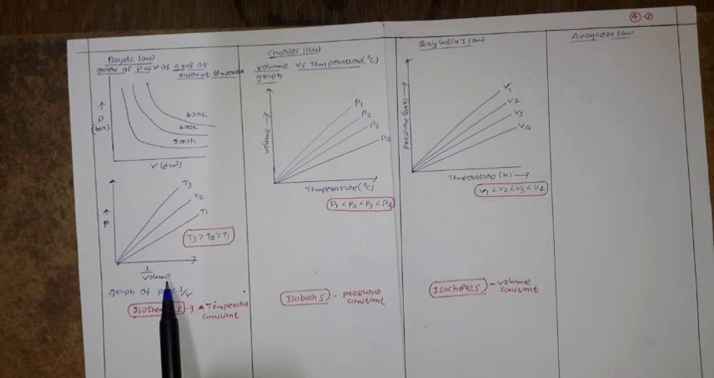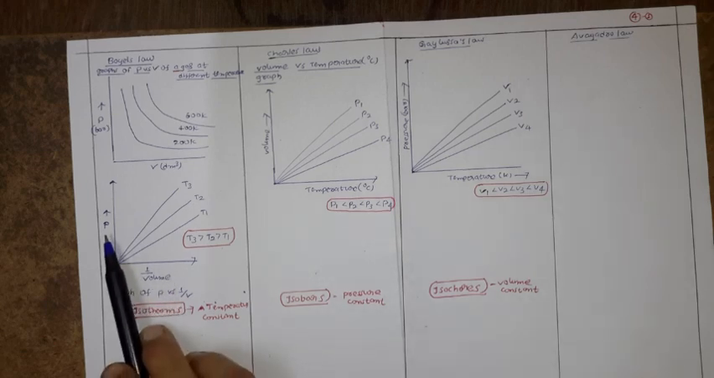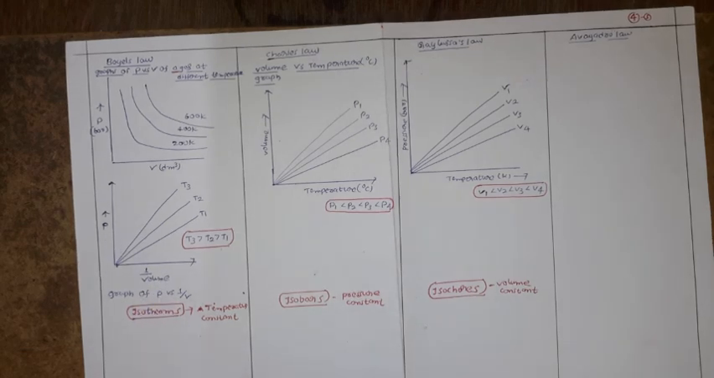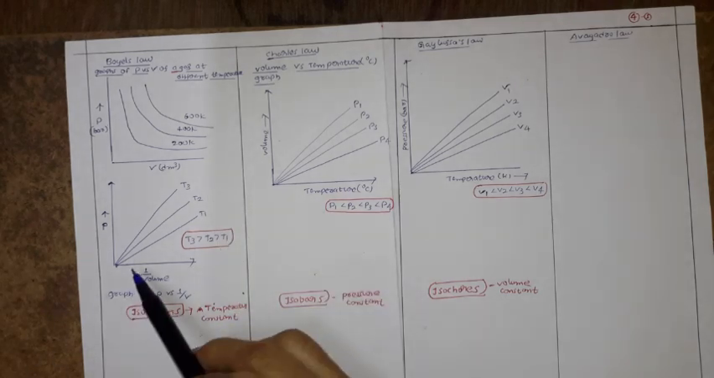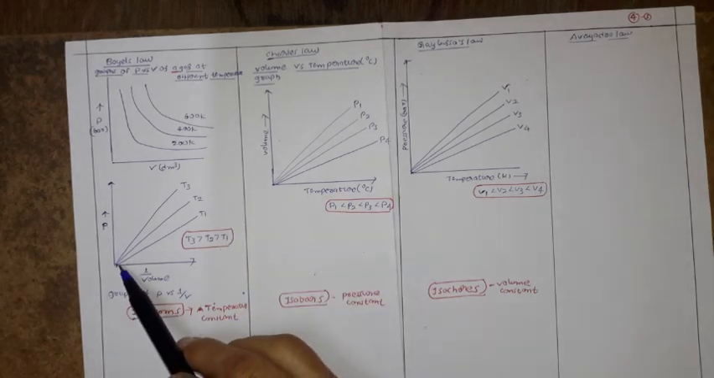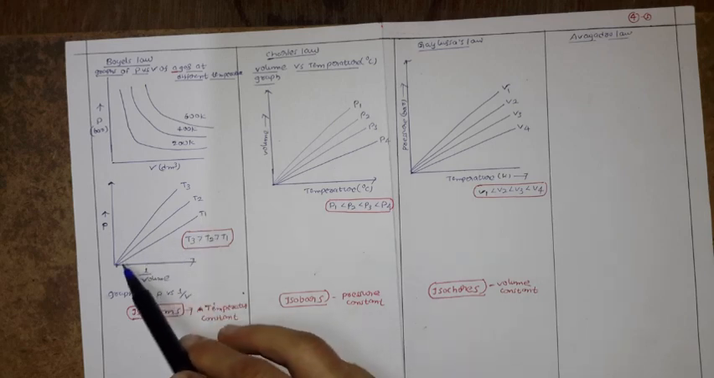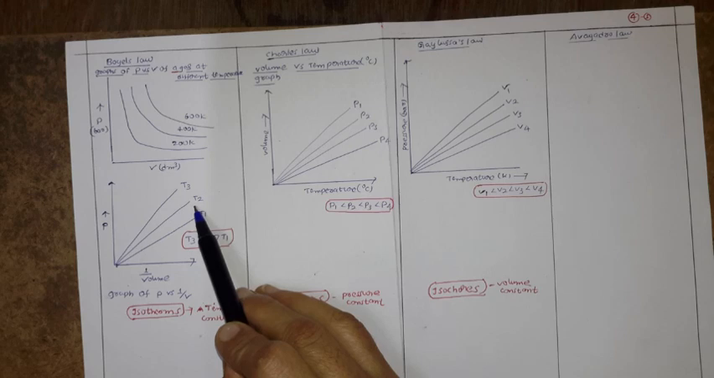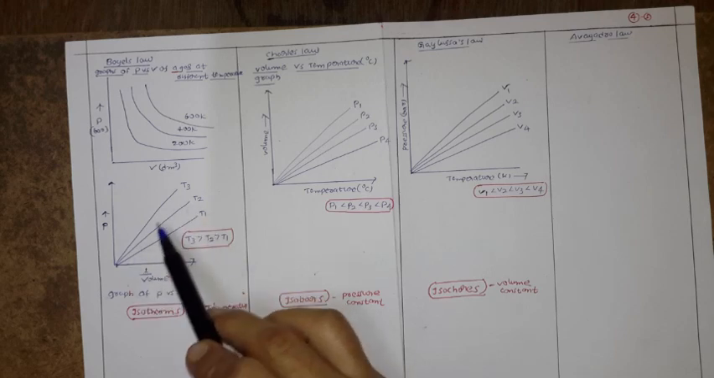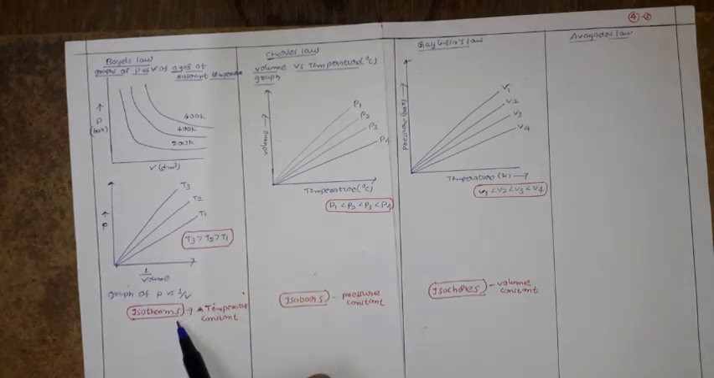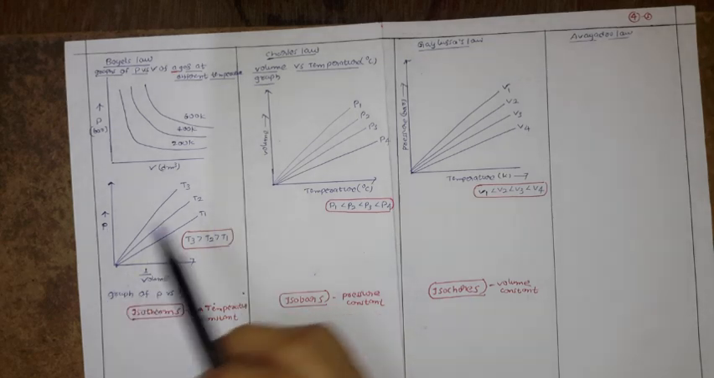Next, if we draw the plot P versus 1 by V, we already discussed that P is directly proportional to 1 by V. Directly proportional means once the P increases, 1 by V has to increase. Now let us observe, is it an isotherm? Yes. Why? Because throughout this line temperature T1 is constant, throughout this line temperature T2 is constant, and throughout this line temperature T3 is constant. So these plots are also isotherms.